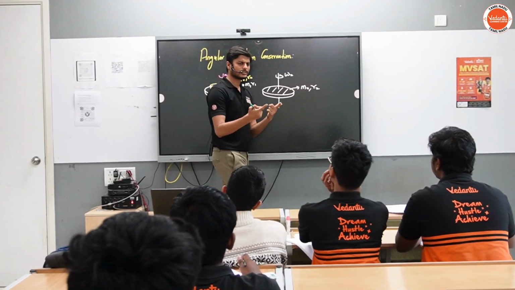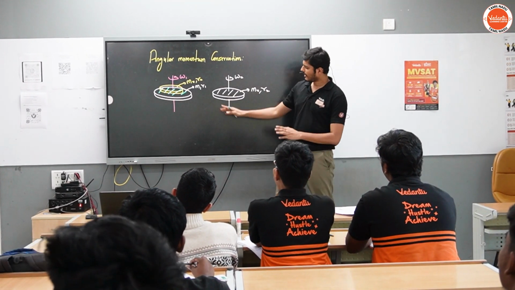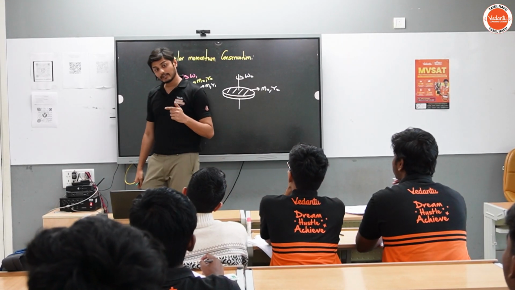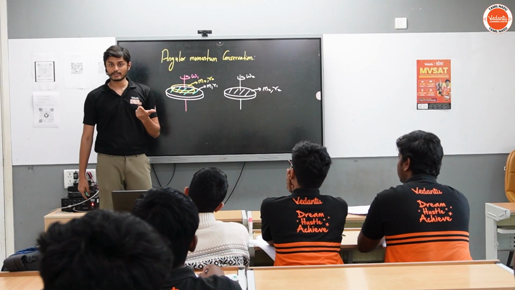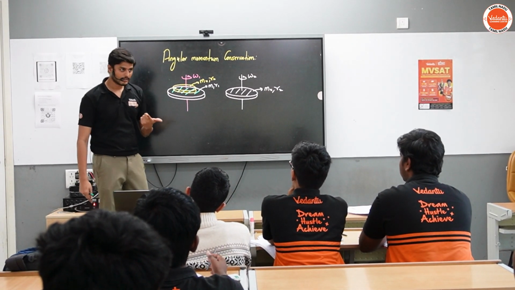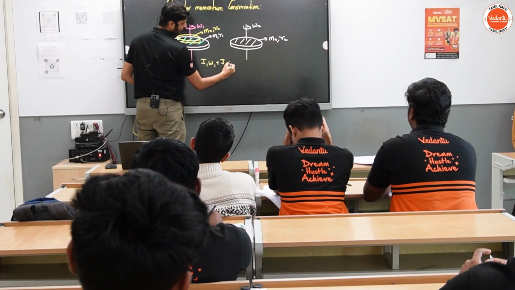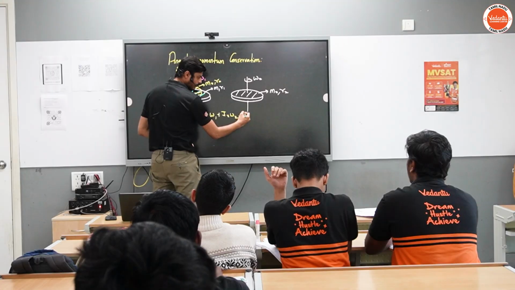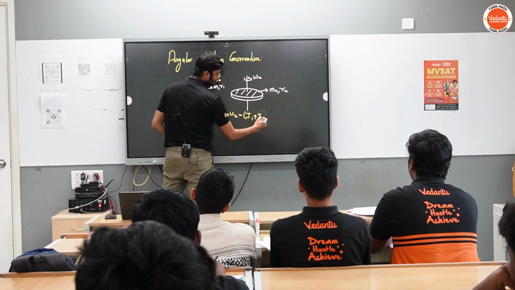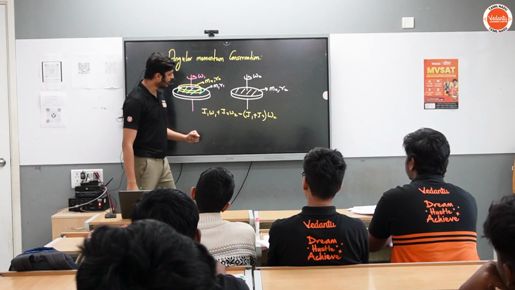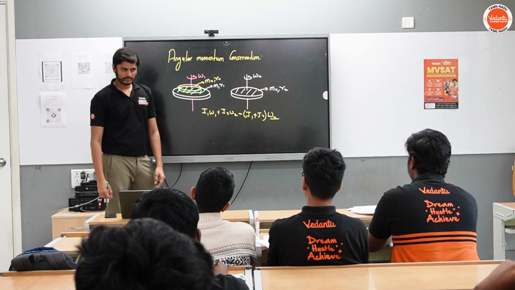So what is the equation now? Tell me first. I1 omega 1 plus I2 omega 2 equals I1 plus I2. You know, moment of inertia is what? Additive in nature. You can add. Correct? So I1 omega 1 plus I2 omega 2 equals I1 plus I2 into what? Omega. Okay. Right? Just revising. Omega common எவ்வளவு வரும்? What is omega common?